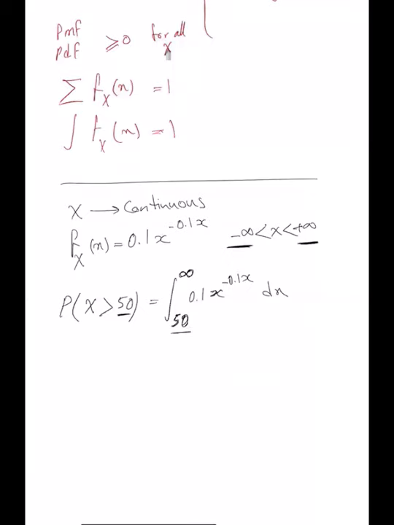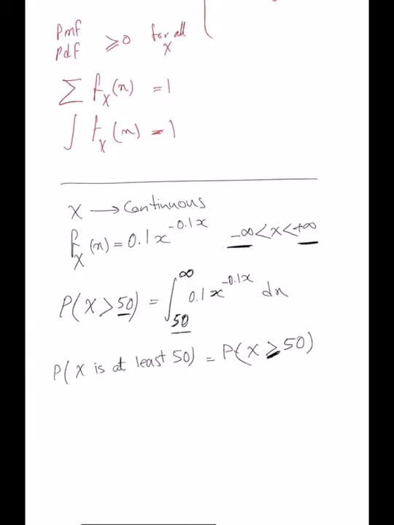So if I tell you, what is the probability that the random variable x is at least 50, how do you write that? Probability of x greater than or equal to 50. At least 50 means it's 50 and anything above.